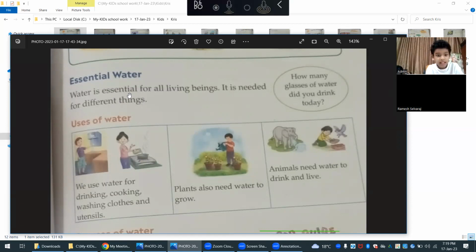Water is essential for all living beings. It is needed for different things. We use water for drinking.